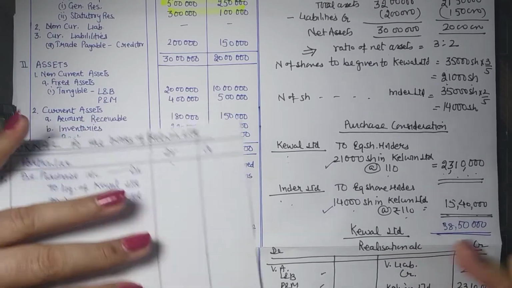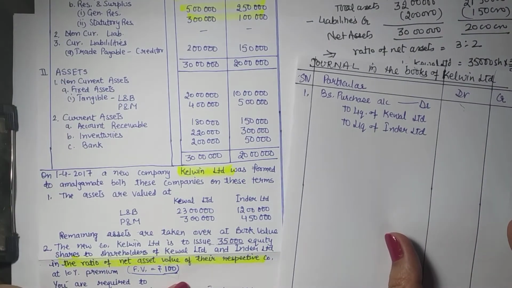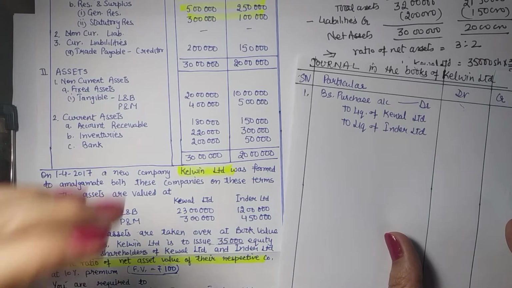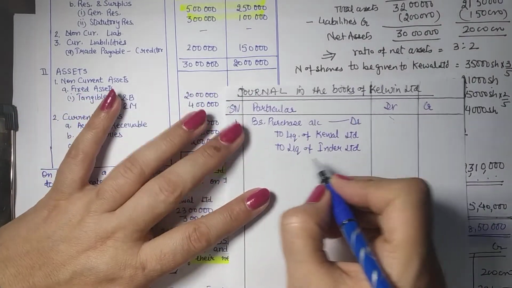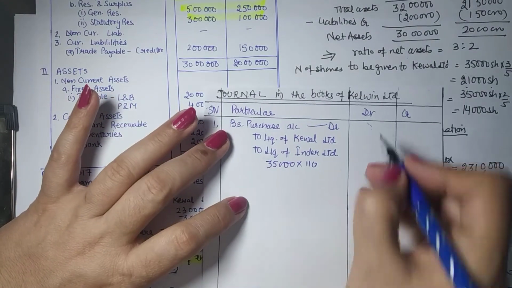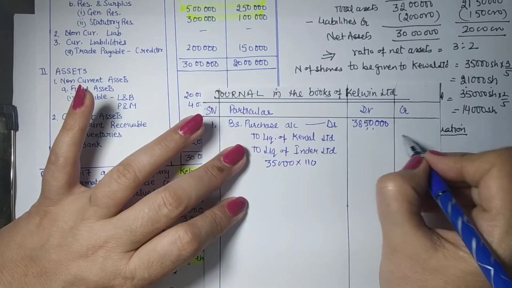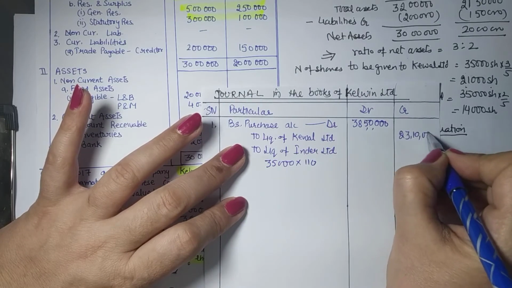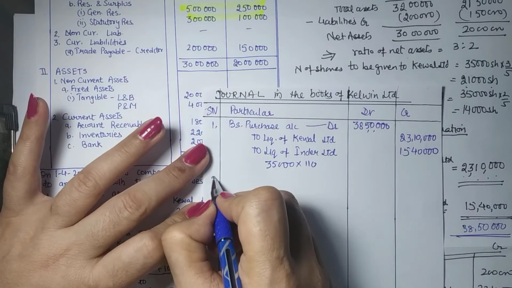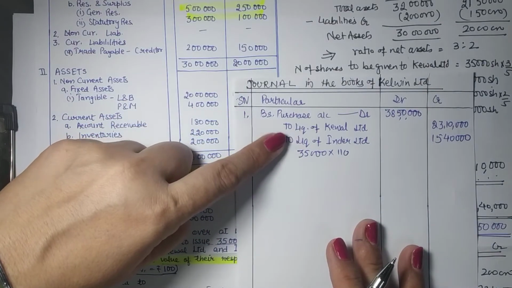This we could have calculated here also, because it says that the company is to issue 35,000 equity shares of 100 each at 10% premium. So total consideration is 35,000 shares of 100 each being issued at 10% premium. So 38,50,000 is the total consideration. Consideration of Keval Limited is 23,10,000 and of Inder Limited is 15,40,000. This is the first entry. Secondly, we are to explain this component, that is payment to the liquidators and then the business purchase.